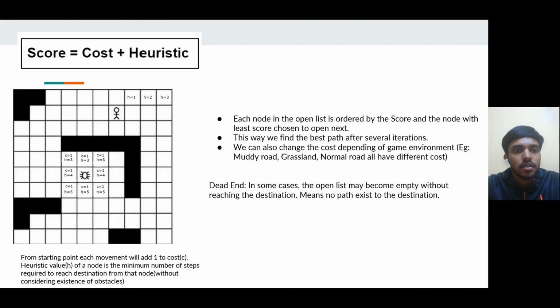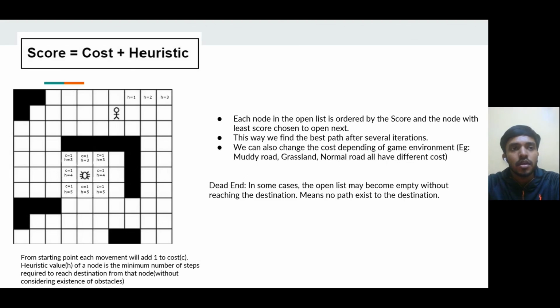The A-star algorithm selects the next node by considering the score of each node. Score is the sum of the cost from the initial point and the heuristic value. Here we will take one step from the initial point as cost 1 unit, and the number of steps required to reach the destination from a particular node without considering the obstacles is taken as the heuristic value. If we look into the figure, we can see all the 8 direct neighbors of the initial point have a cost of 1, but their heuristic values may differ.